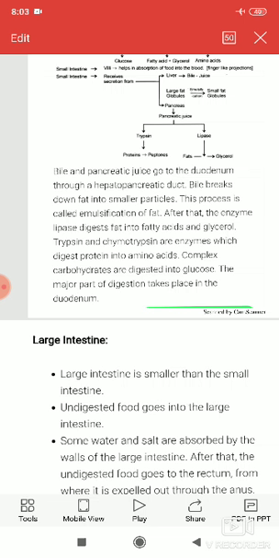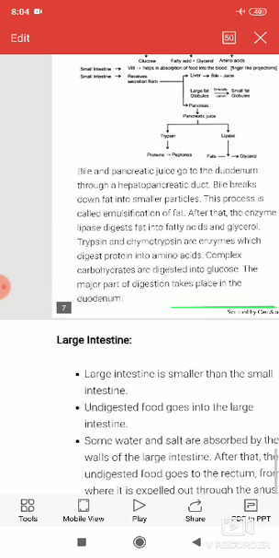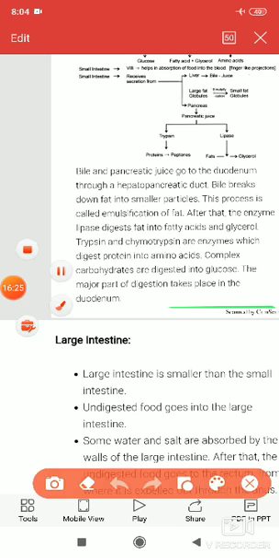Here another function of the large intestine is that excess water is absorbed. See here, the excess water is absorbed by the intestinal wall. Another function is that undigested or toxic substance is released from our body through the anus, and this process is called egestion.